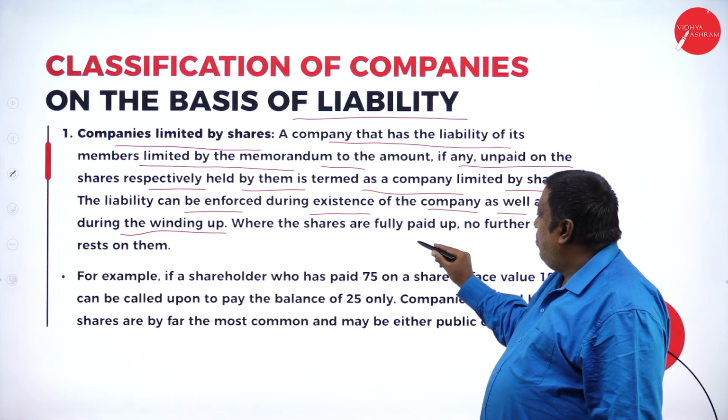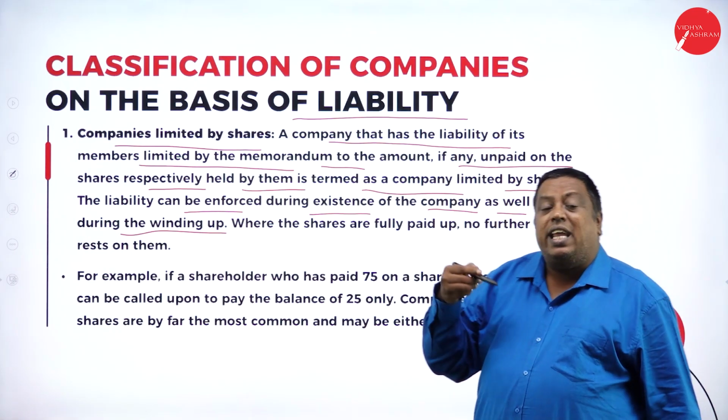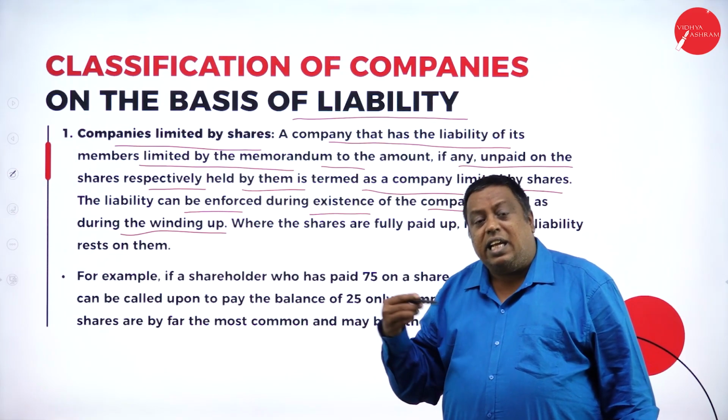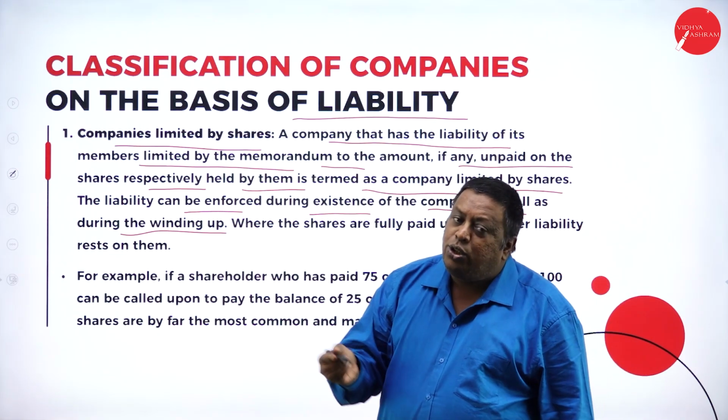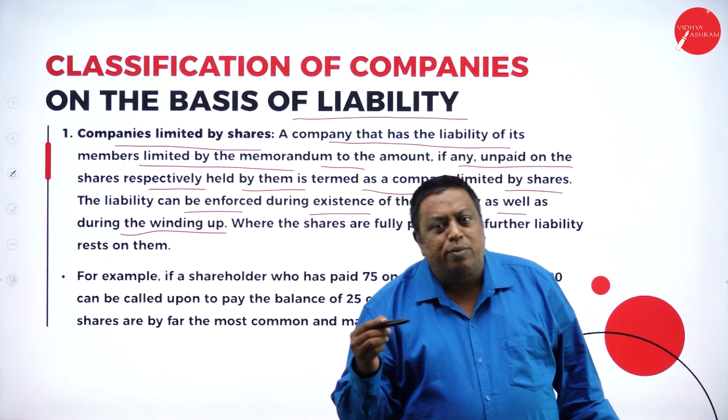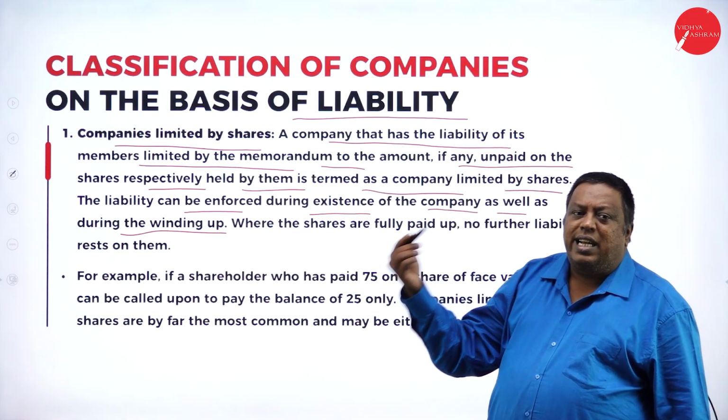And even at the time of winding up, if there are any shares on which the money has not been called, the liquidator has the right to call for the money at the time of liquidation to make the payment for the debts.